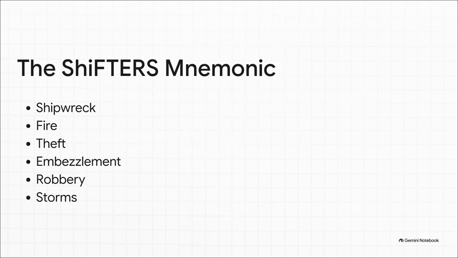The tax code actually gives us a very specific, inflexible list of allowable casualty losses. And since human brains remember weird words and patterns way better than dense legal jargon, let's burn this mnemonic into your memory right now. Think ShIFTERS. S for shipwreck, F for fire, T for theft, E for embezzlement, R for robbery, and S for storms. So if a board problem tries to trick you with a loss from, say, a plummeting stock market, does that fit ShIFTERS? Nope, not at all. So it's absolutely not deductible.